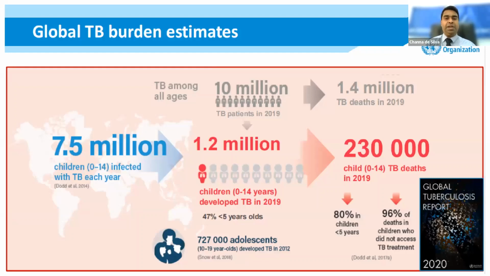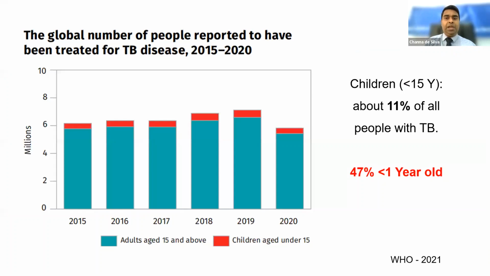Especially, it's difficult to diagnose or confirm the diagnosis in this age group. If we consider the actual number of patients treated over the last few years, according to WHO data, this is the total number of patients, and the blue to green color bar indicates the adults over 15 years who have been treated for TB, and this red color indicates the children under 15.